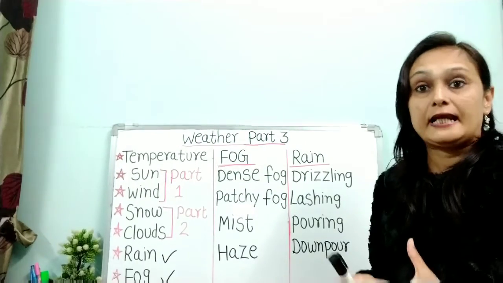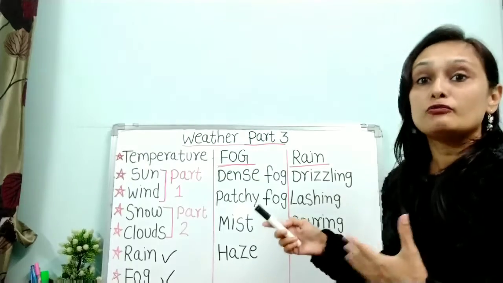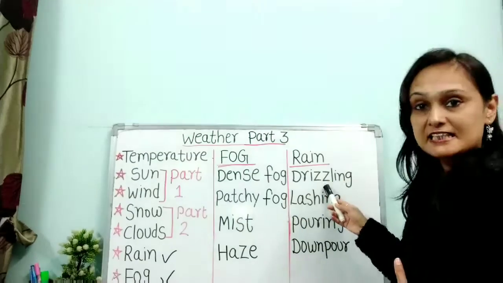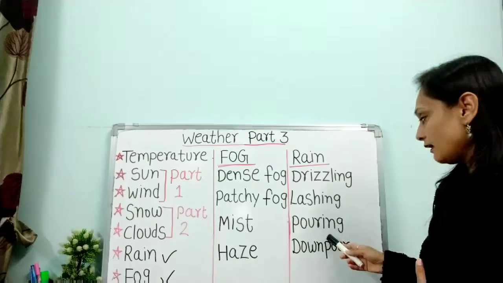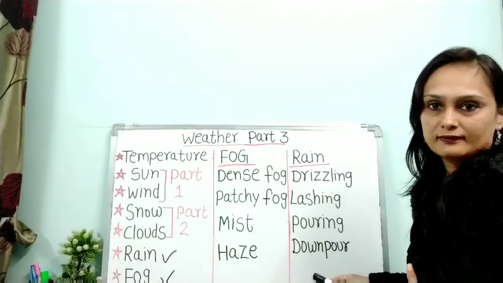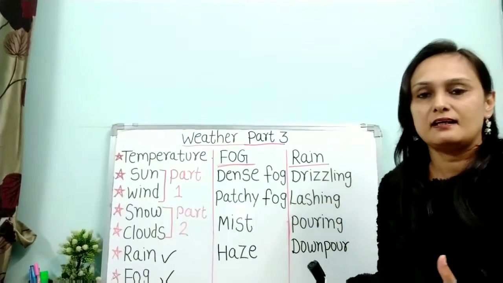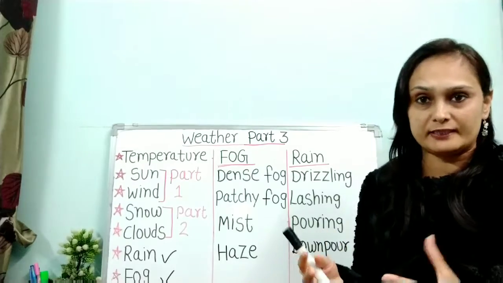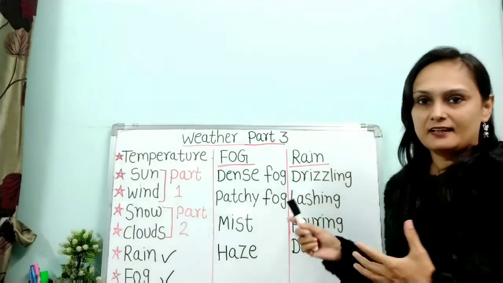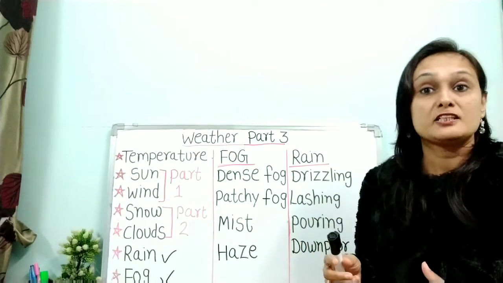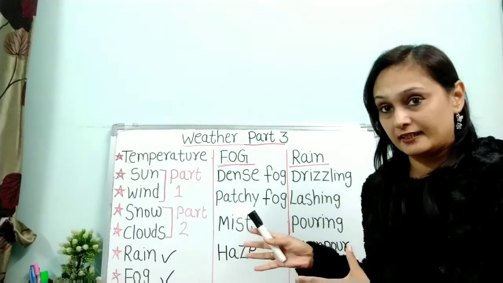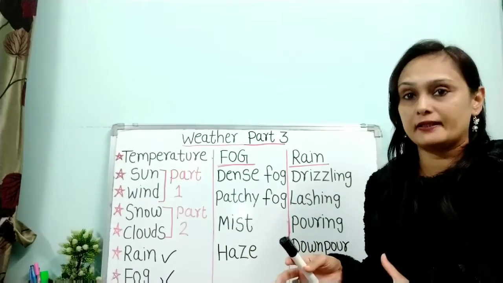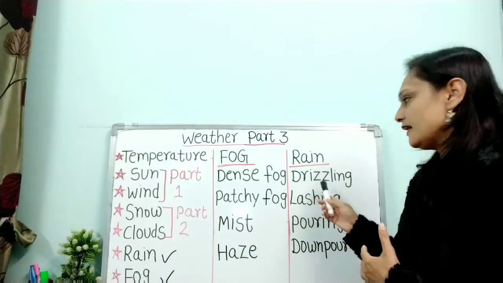Talking about weather, in terms of rain, you will use terms like drizzling, lashing, pouring and downpour. Drizzling. Drizzling means to light rain. जब हल्की बूंदाबांदी होती है, that is drizzling. हल्की बारिश जिसको हम कहते हैं. She walked home in drizzling rain. It has been drizzling all the day. जब हल्की बारिश हो रही, that is drizzling.